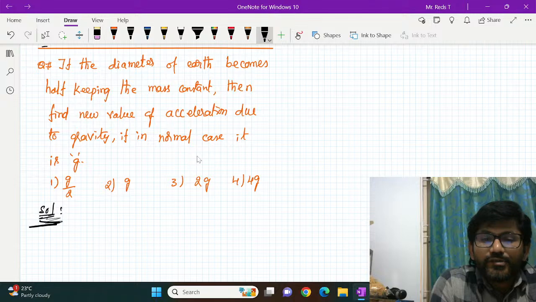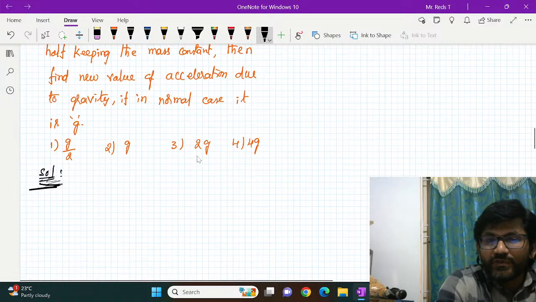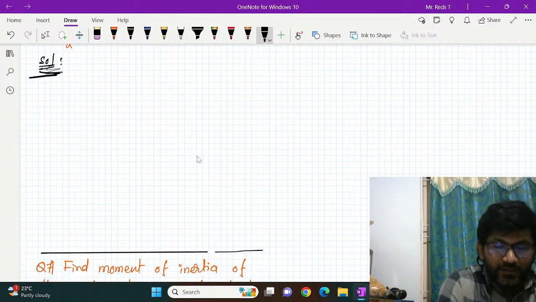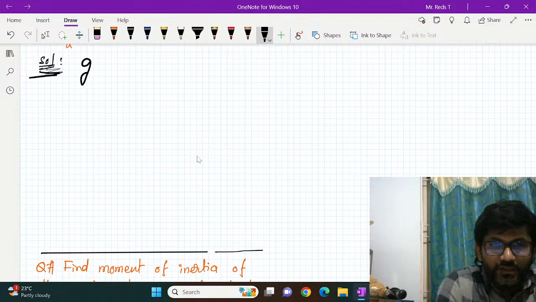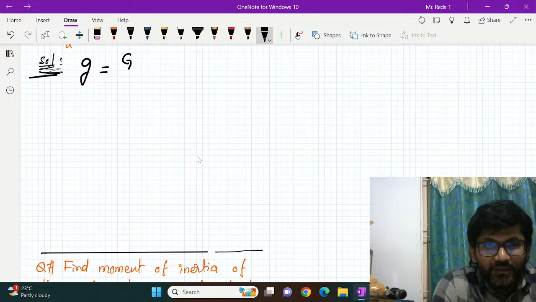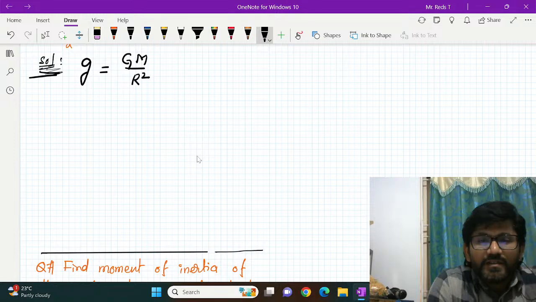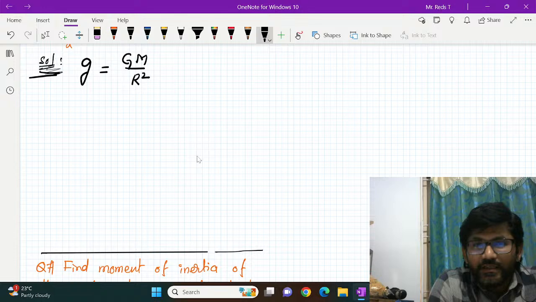The relation between acceleration due to gravity, radius and mass is g = GM/r², where G is the universal gravitational constant, M is mass and r is radius.